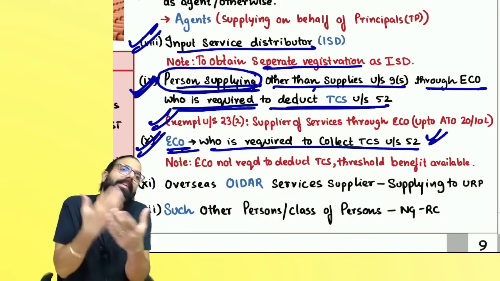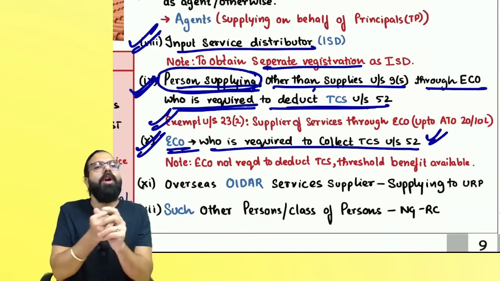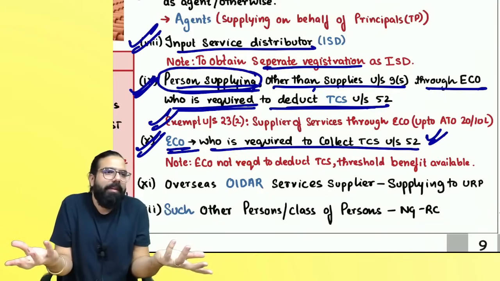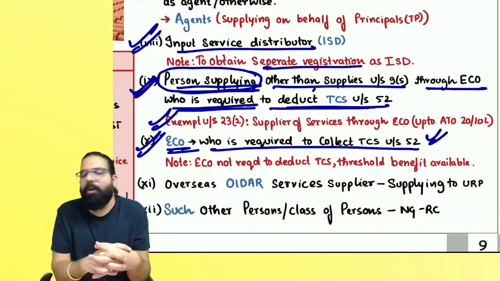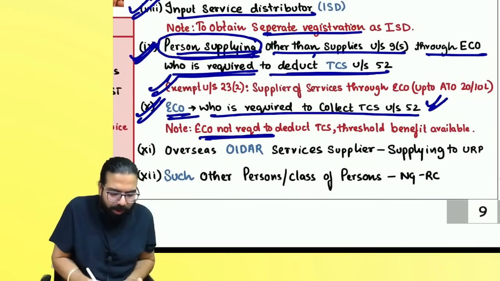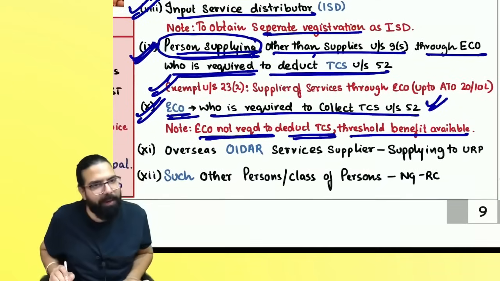Then, sir, in that scenario, what will happen? In that scenario, I will take registration only when my commission income exceeds the 20 lakh or 10 lakh limit. Can I go ahead, everyone? And that is what I have told. E-commerce is not required to deduct TCS. Threshold benefit will be available.